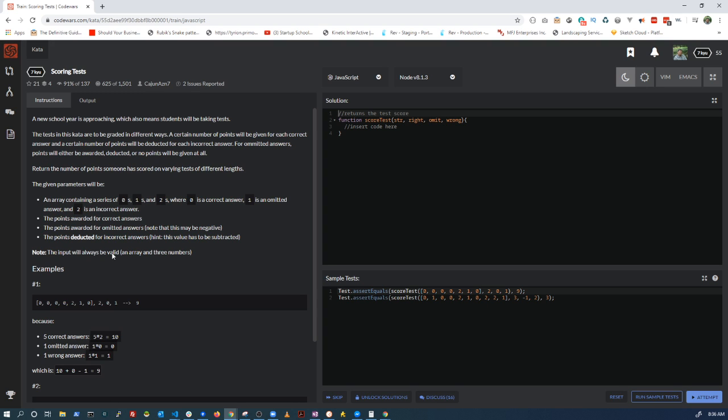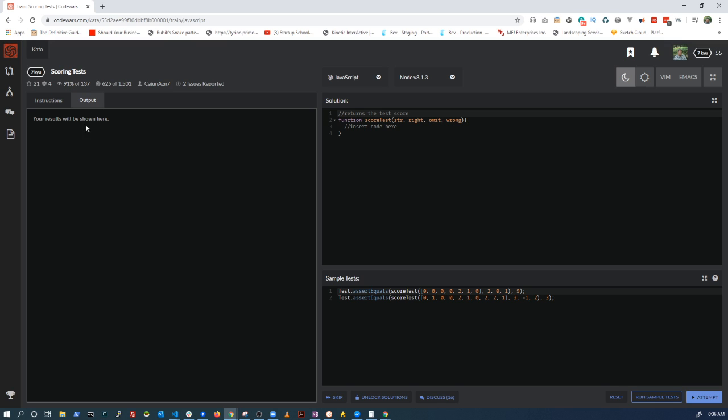So you get all the instructions right here, which is nice. You can see that as you're working. You can also see the output. So when you run your sample tests, they'll show up here.